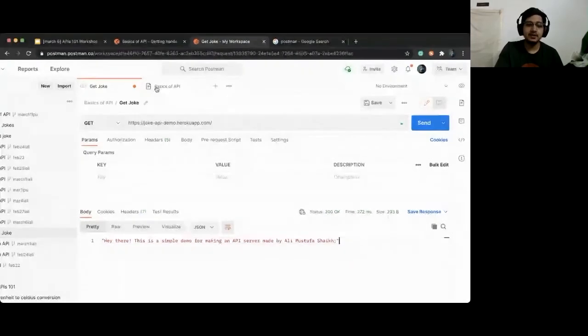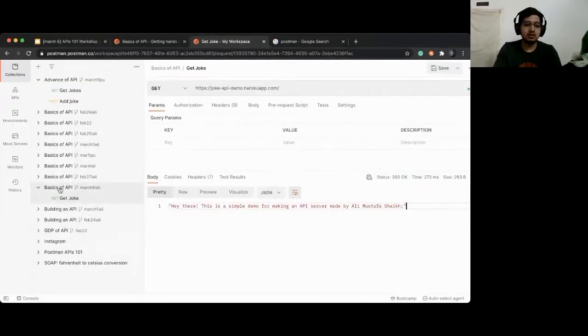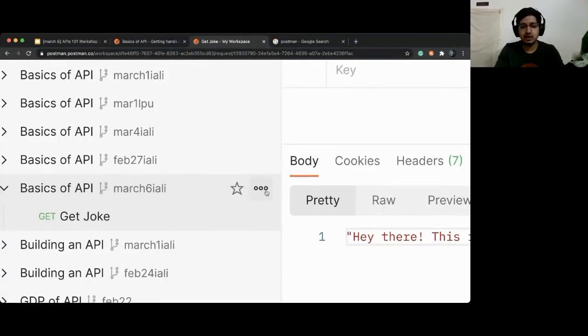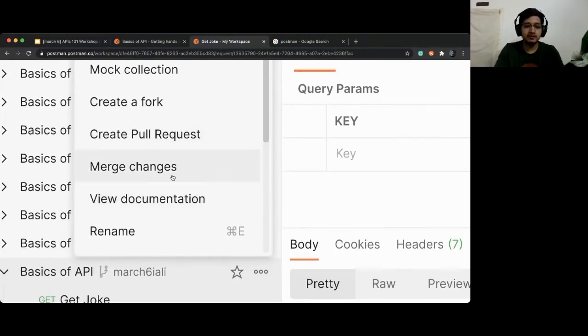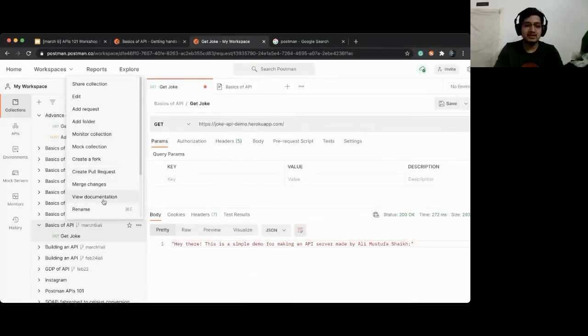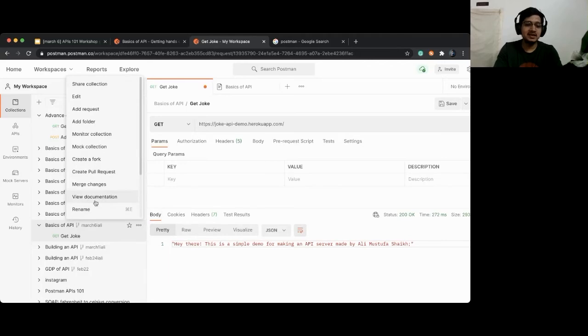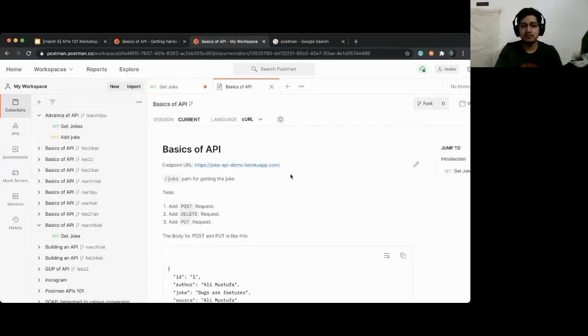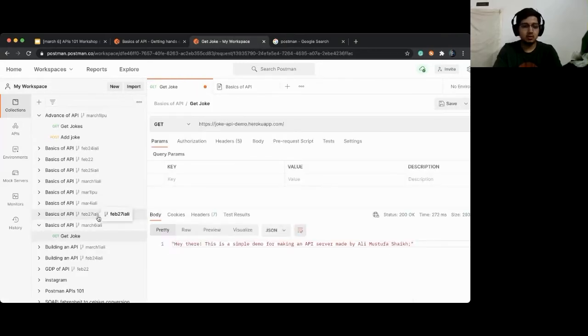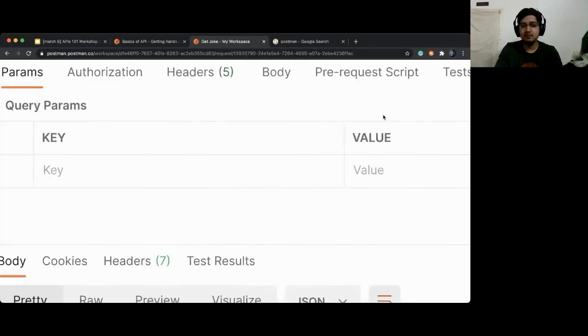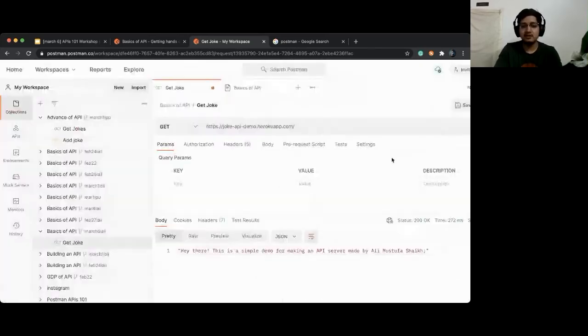I'll repeat it. You click on the collection. This is the collection. Click on these three dots and click on view documentation. If you are seeing it like that, it is like the second last option. No, it is not the second, which is the get joke. Paste it there, hit send request and tell me what you see in the response.